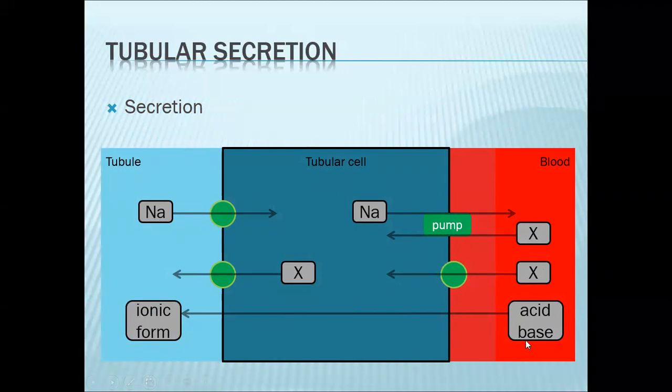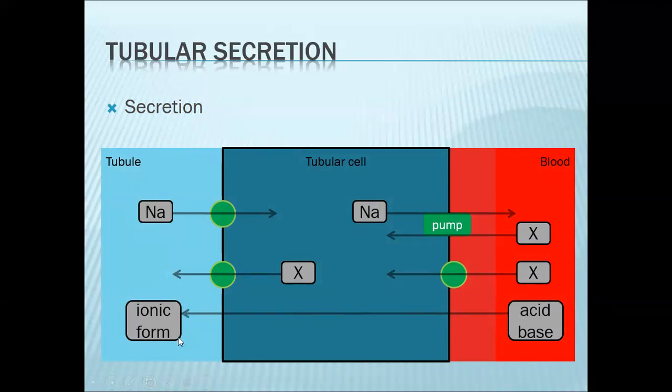Now for your diffusion trapping, this is how organic acids and bases, or weak acids and bases, are being handled. Typically in the blood, your acid or your base is uncharged. Because they are neutral, they can easily enter the tubular cell, then out into the filtrate, primarily due to concentration gradient.